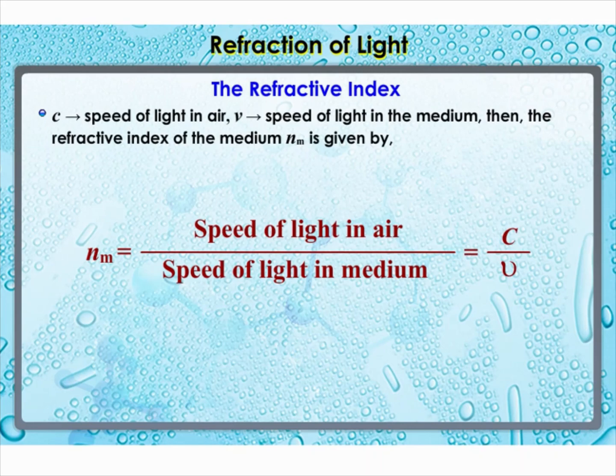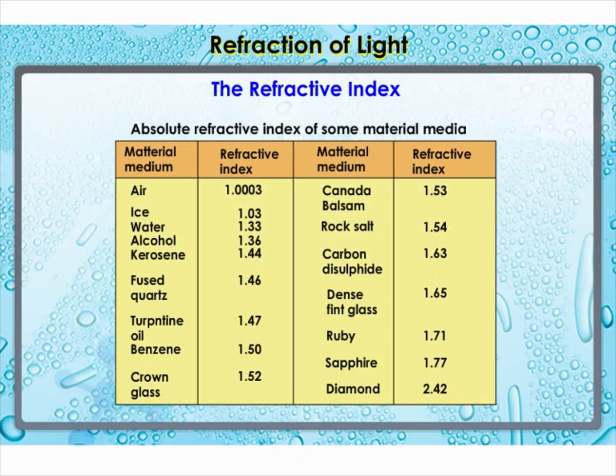If c is the speed of light in air and v is the speed of light in the medium, then the refractive index of the medium Nm is given by Nm is equal to speed of light in air divided by speed of light in the medium, which is equal to c divided by v. The absolute refractive index of a medium is simply called its refractive index. The refractive index of several media is given in the table.